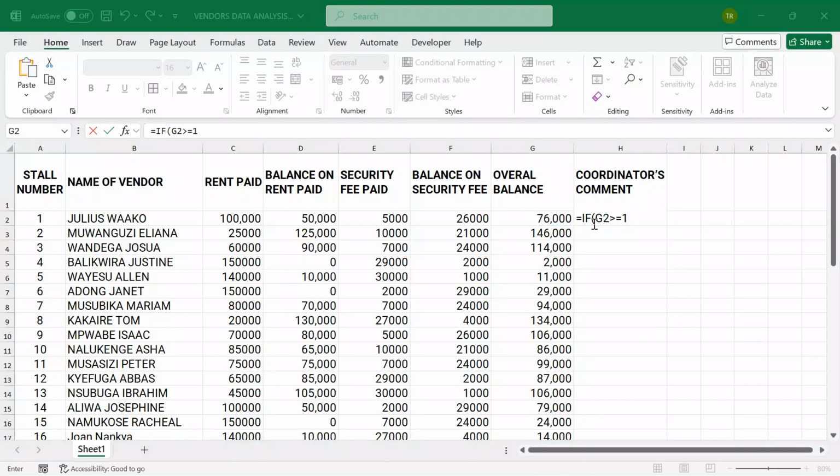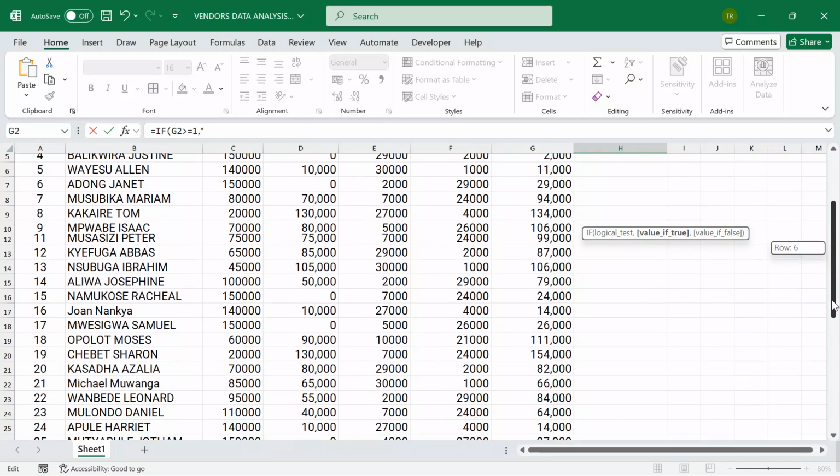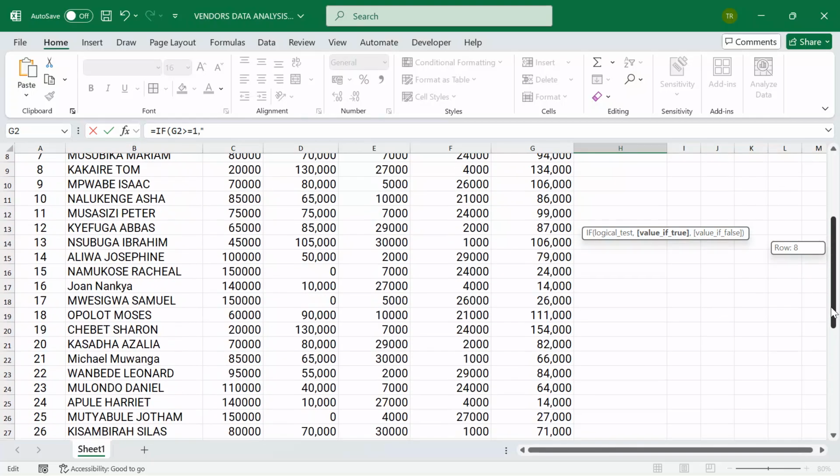Okay, so we are setting our condition that if the figure here is greater or equal to 1, comma. We shall put a comma, open quotes. What should be the statement? If there is anything that is greater or equal to 1, we shall tell them, please remit the money to avoid inconveniences.